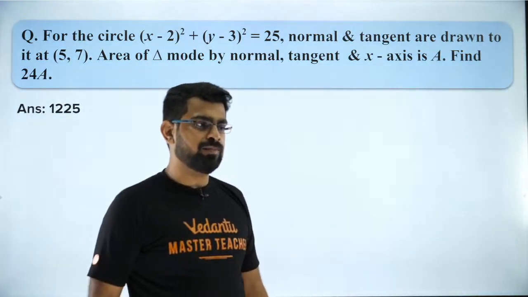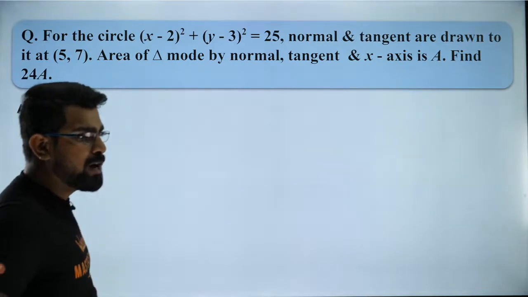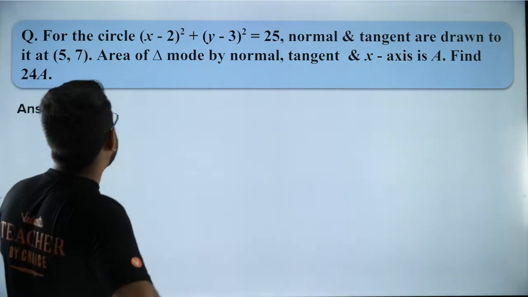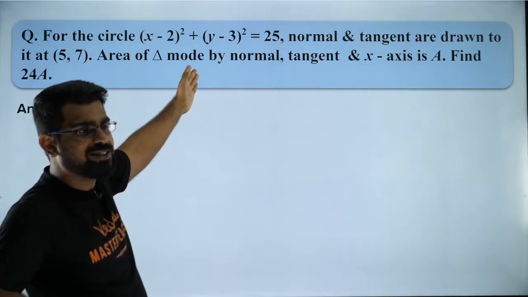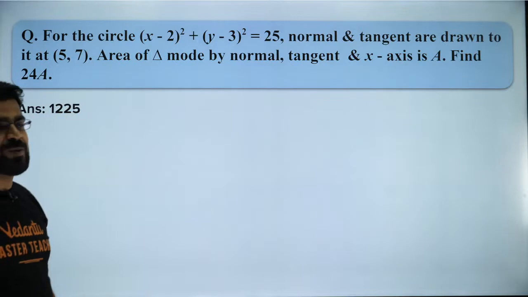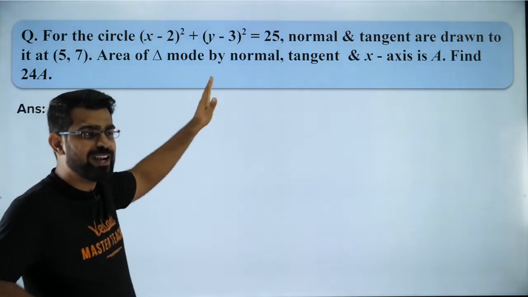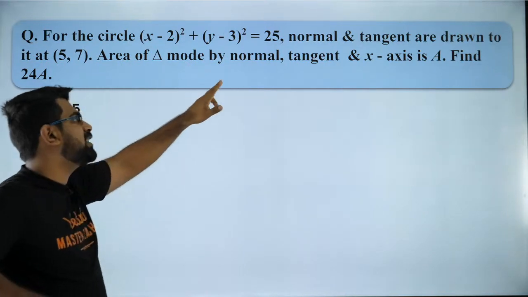Okay, people. Amazing. So let us move forward to the next question. So guys, this "mode" is "made". That was a typing error. Guys, come on, don't look at it so carefully. This is just a memory-based question and we are typing it very fast, that's why it came like this. Okay, so this is "made": area made by the normal.